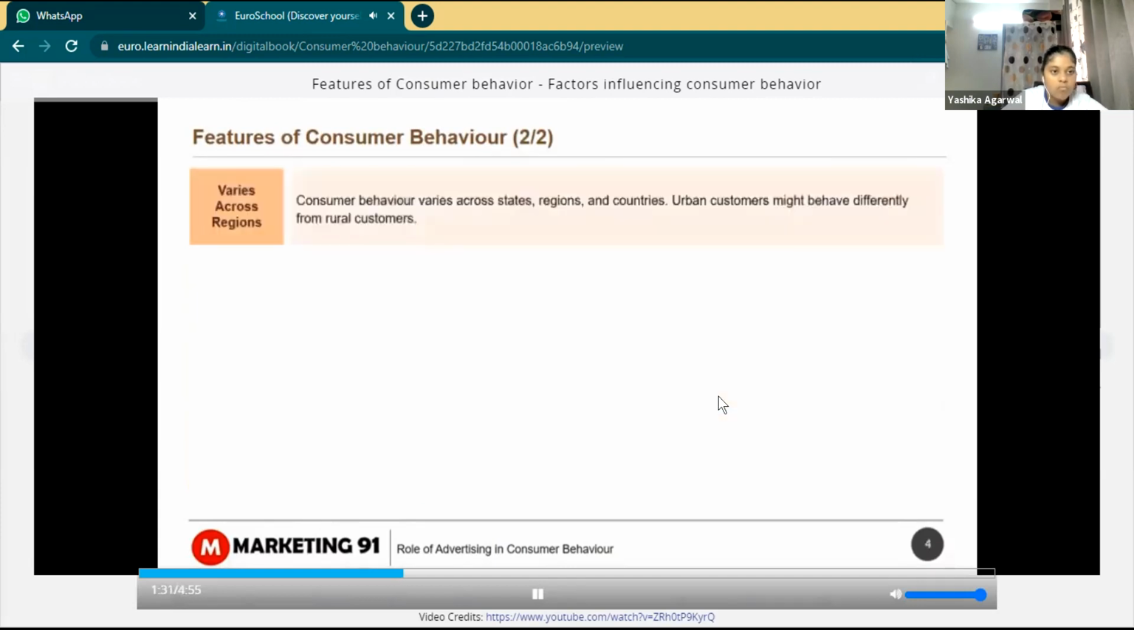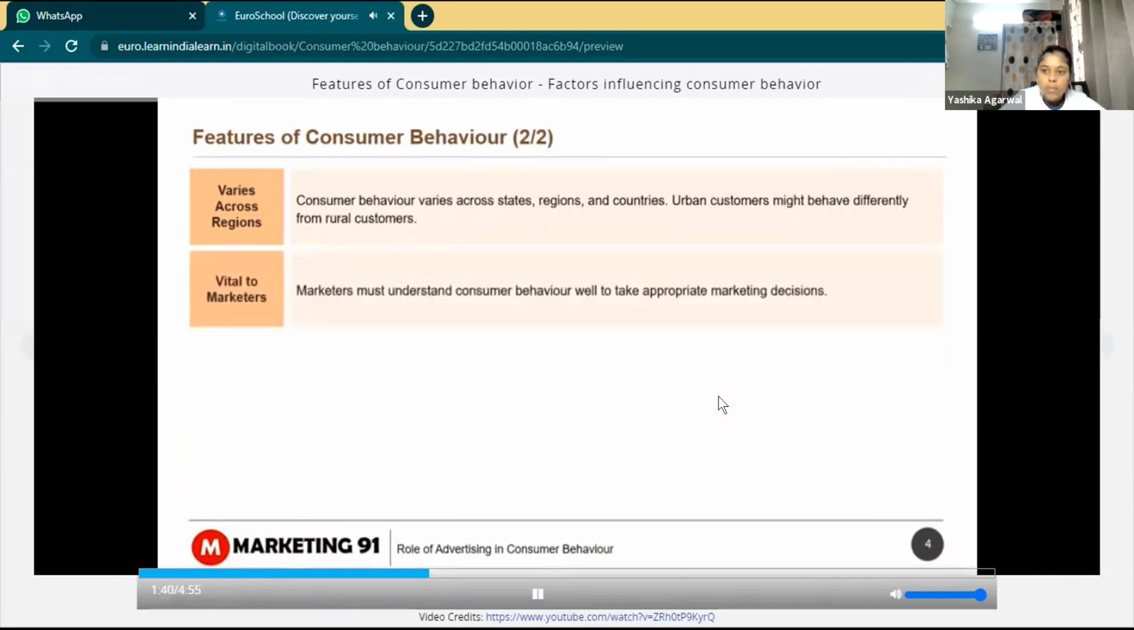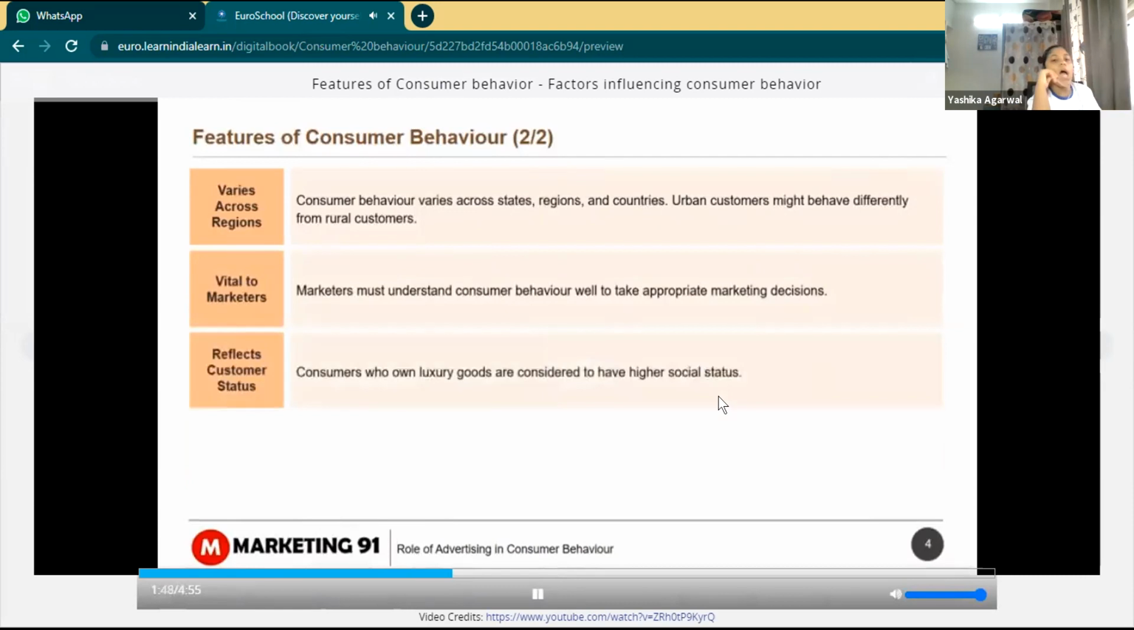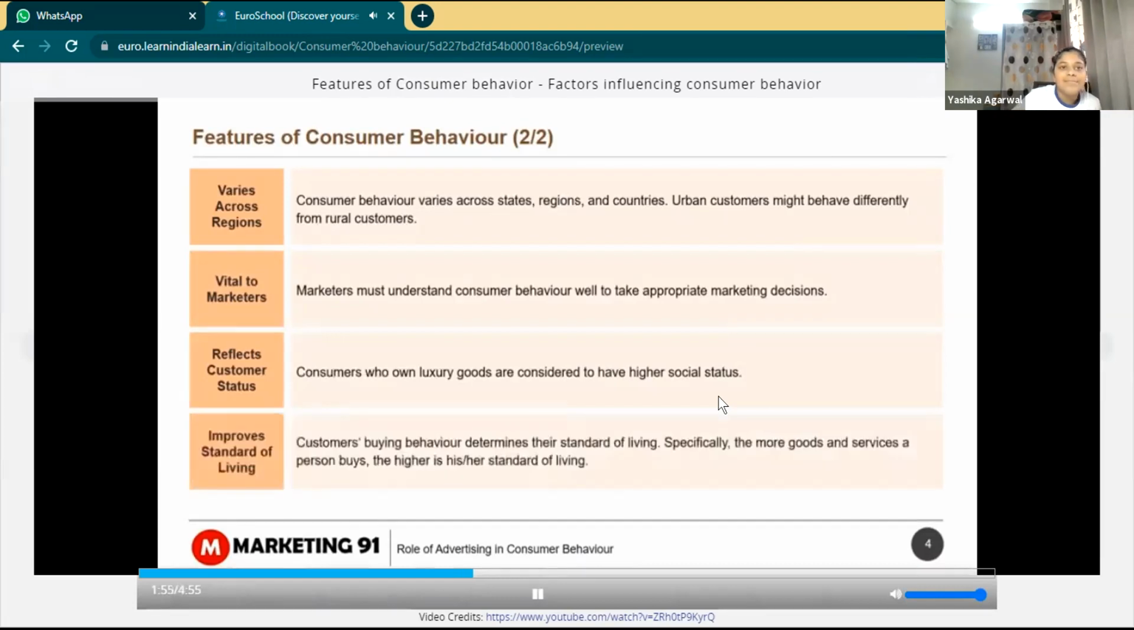Consumer behavior varies across regions, states, and countries. Urban customers might behave differently from rural customers. It is vital to marketers. Marketers must understand consumer behavior well to take appropriate marketing decisions. It reflects customer status. Consumers who own luxury goods are considered to have higher social status. And lastly, consumers' buying behavior determines their standard of living. The more goods and services a customer buys, the higher is his or her standard of living.